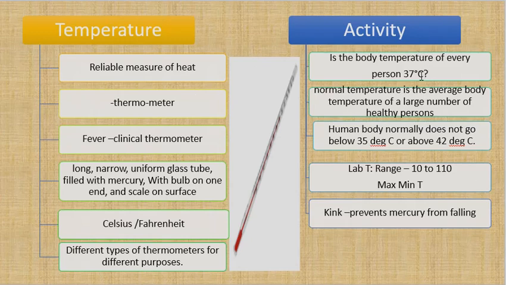How do you write a degree? You write a degree by putting a small dot or a circle on the top of the magnitude, the value. Just C, and C means centigrade.